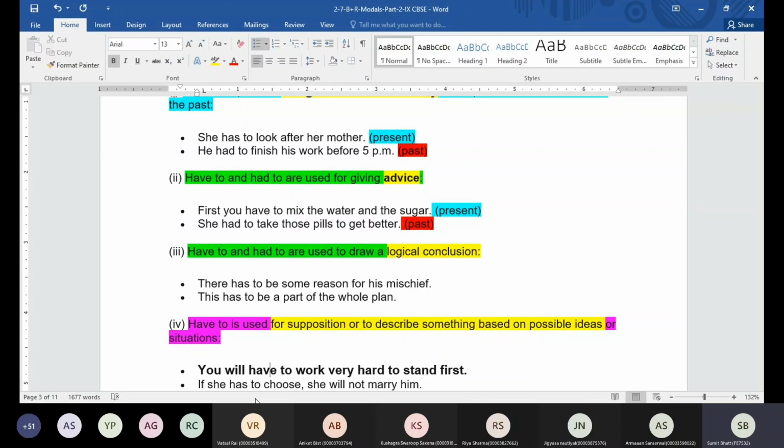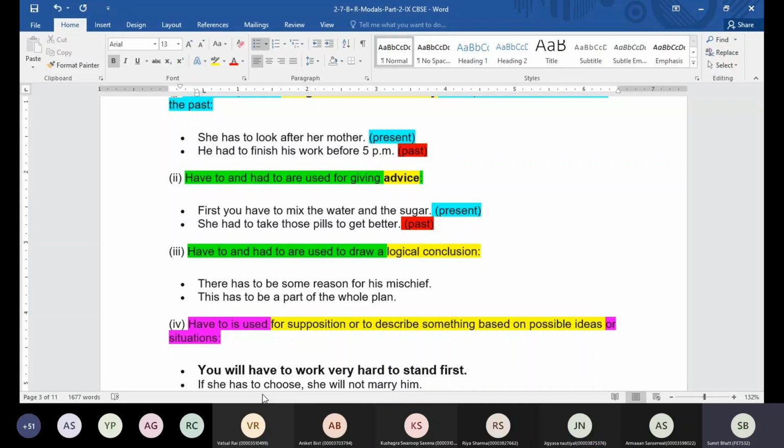Okay, here we are saying you will have to work very hard to stand first. So the person is saying, if you want to stand first in the class, then what you have to do? You have to work very hard. And if you are giving some advice to somebody, in that case, what you can say? You must work very hard to stand first in the class. That means you are the one making this statement.